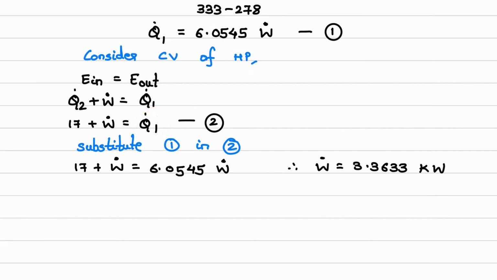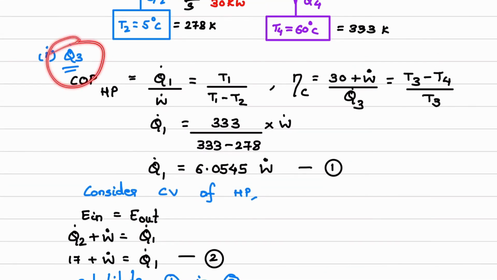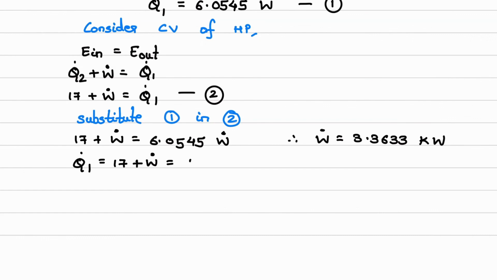Now I can calculate Q dot 1 as well. So what is Q dot 1? Q dot 1 is equal to 17 plus W dot. And what is the first part which was asked in the question? First part is Q dot 3. So we have not reached there yet. So Q dot 1 value is 20.3633 kilowatt.